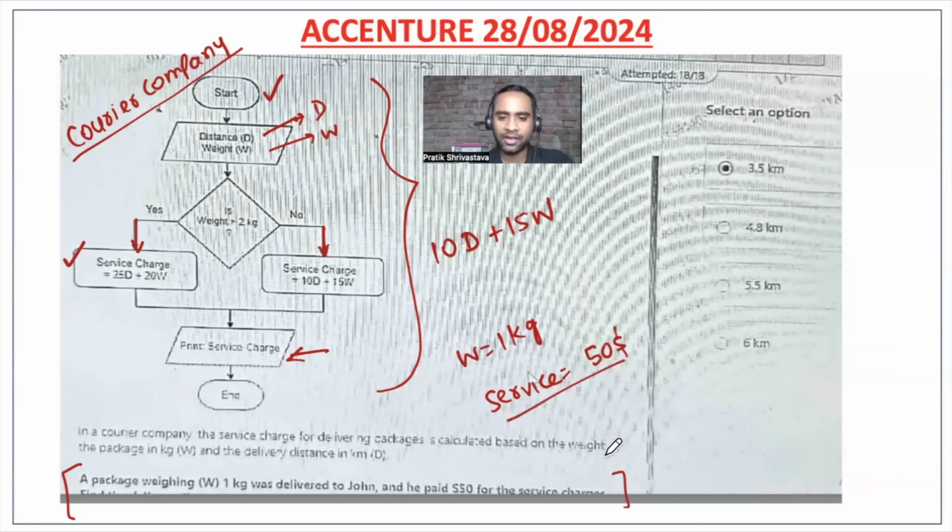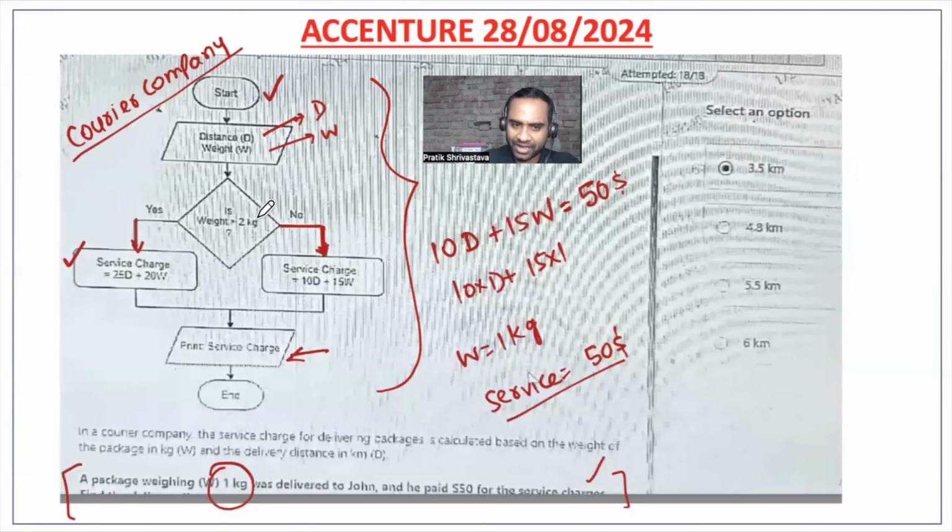Then you have to find out the distance, right? So friend, basically the service charge paid is nothing but $50, right? And 10 into distance plus what is the weight? Weight is 15 into 1, because the package weighs 1 kg.